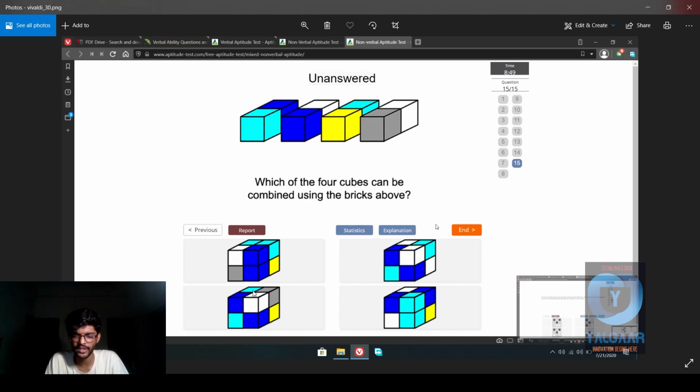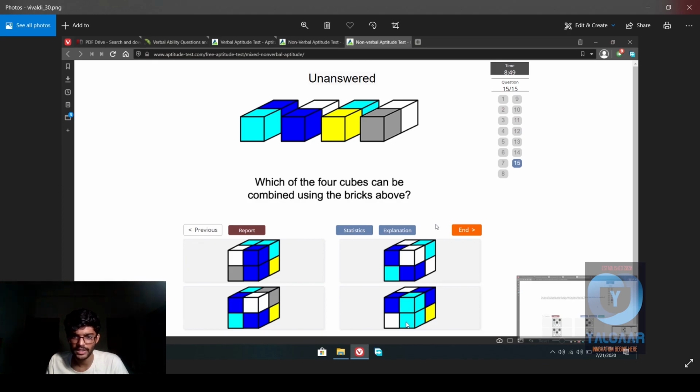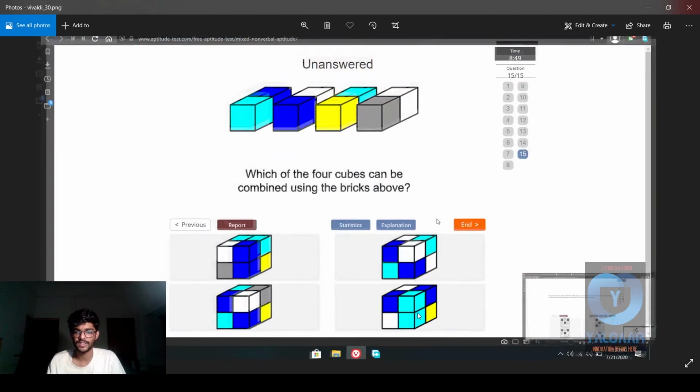Similarly, over here we have a blue and a teal and another blue and a teal, which is impossible, so that is not available. This, however, seems to be possible because that's the only option. So there's blue and teal, we have white, we have blue and teal, wait, okay, we can look at it like this: blue and teal, we have yellow and teal, we have blue and white, and we have white and gray. So this is the correct option.